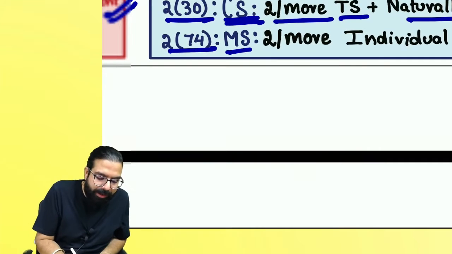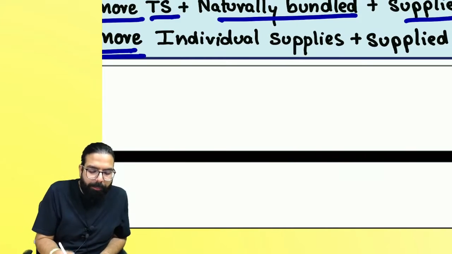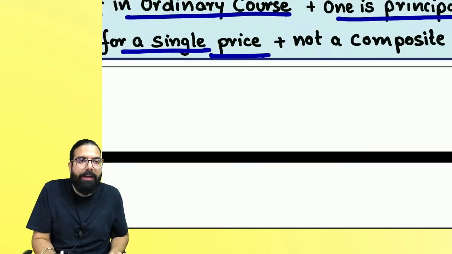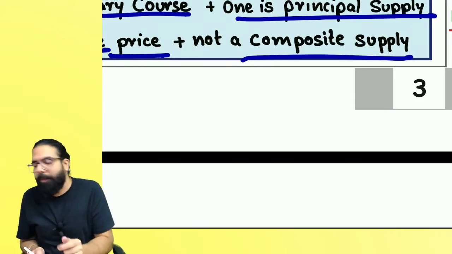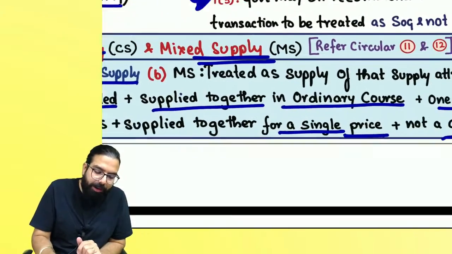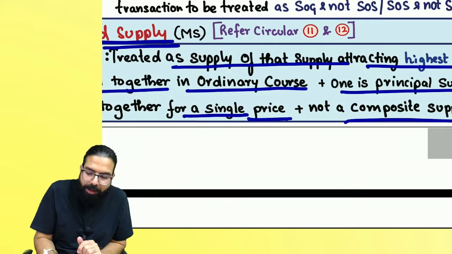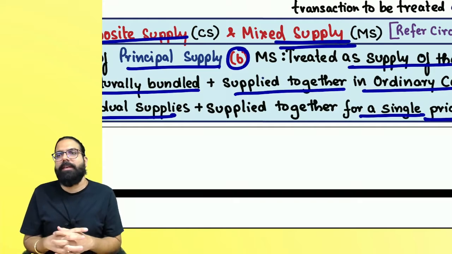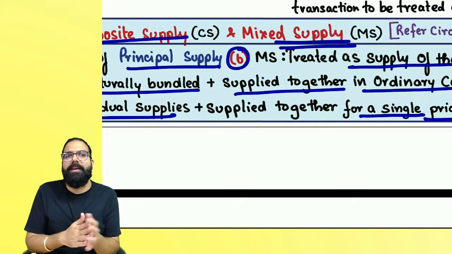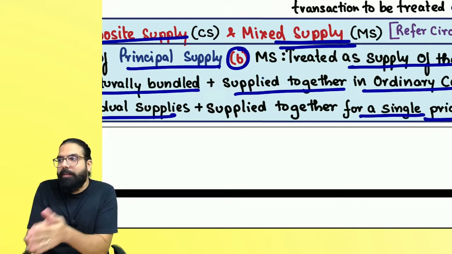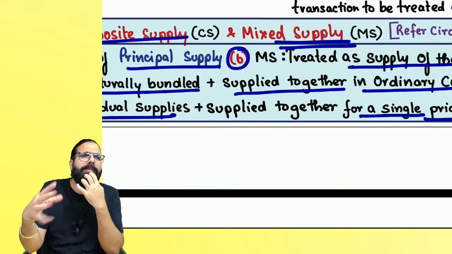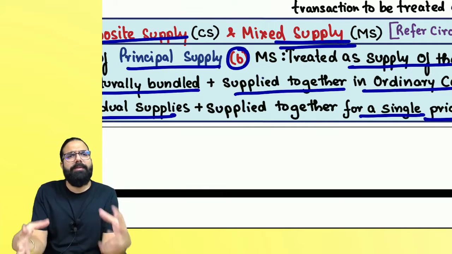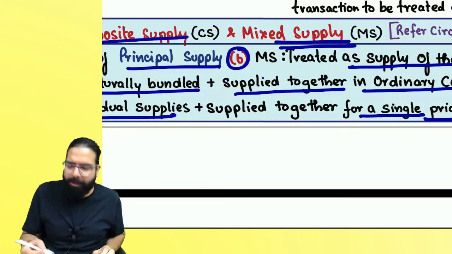Then the next one over here is mixed supply: two or more individual supplies you have joined together and supplied for a single price, and it is not a composite supply, then it's a mixed supply. And always remember one thing, mixed supply will always be treated as supply of that supply which attracts what, everyone? Highest rate, as per section number 8(b). So section number 8(a) says composite supply, please treat as supply of the principal supply. And mixed supply, always treat as supply of that supply which attracts the highest rate. Can we go ahead, everyone?